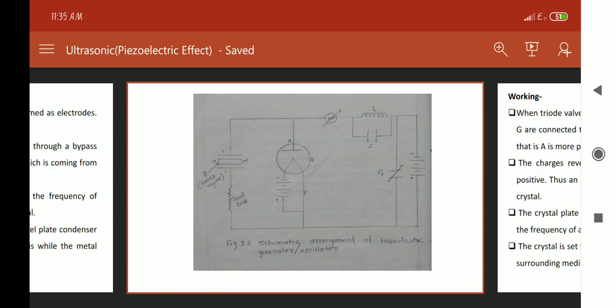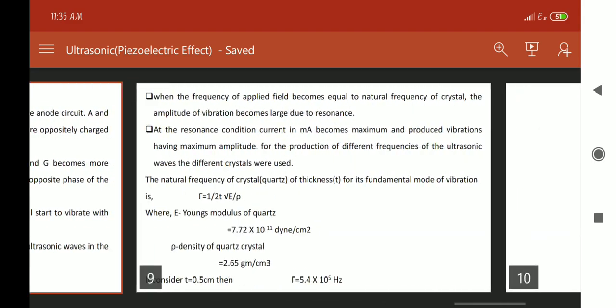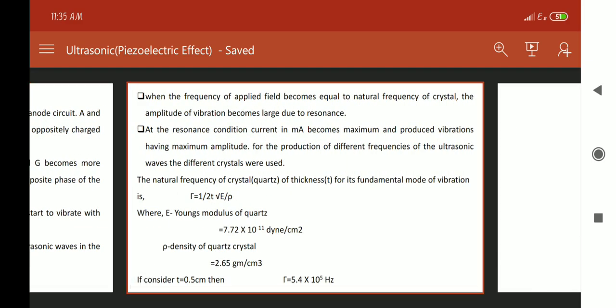Finally, here we can see that the natural frequency of the crystal having thickness T, for its fundamental mode of vibration, we can write mu is equal to 1 upon 2T into root of E divided by rho, where E indicates Young's modulus of quartz, which is equal to 7.72 into 10 raised to 11 dyne per centimeter square.